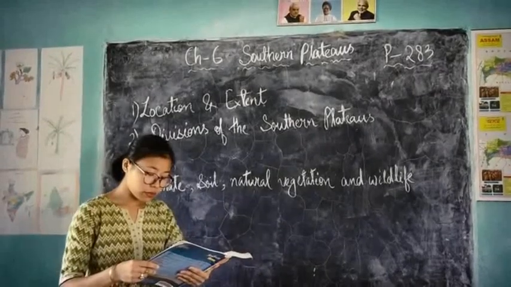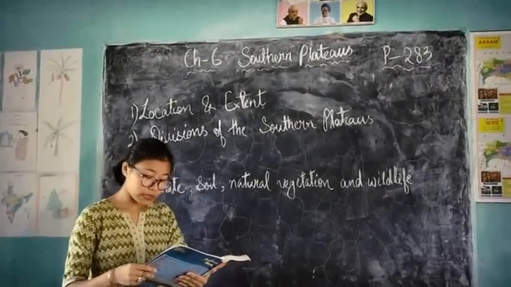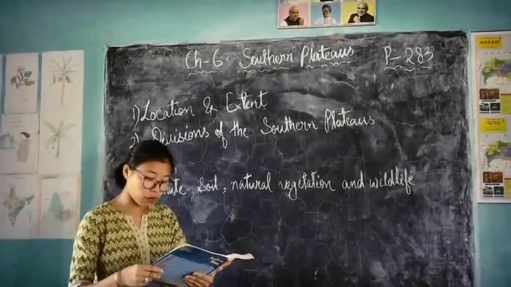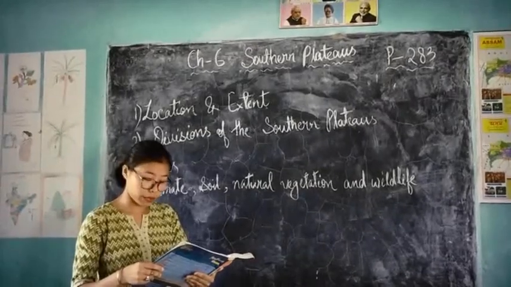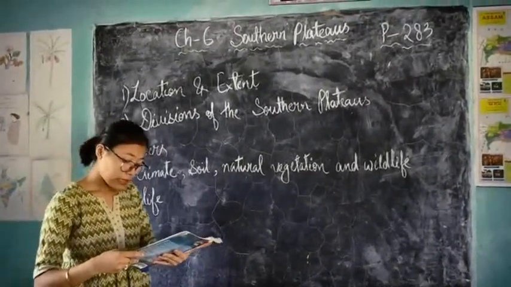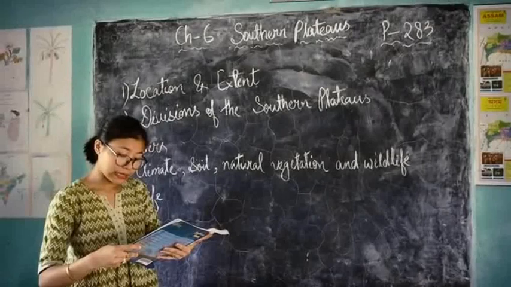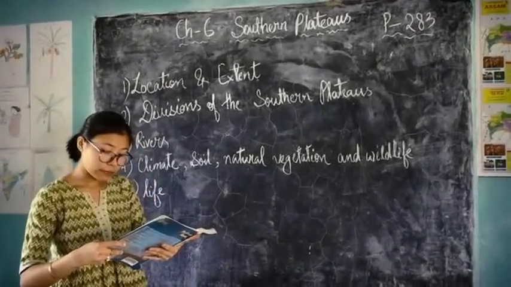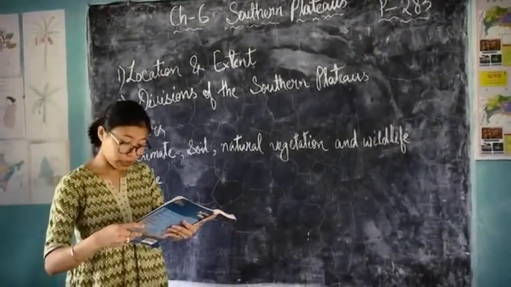The north to south extent of the Southern Plateaus is about 1,600 km and the east to west extent is approximately 1,400 km.